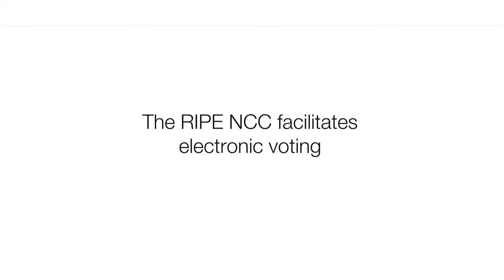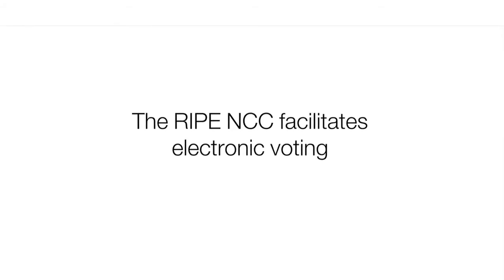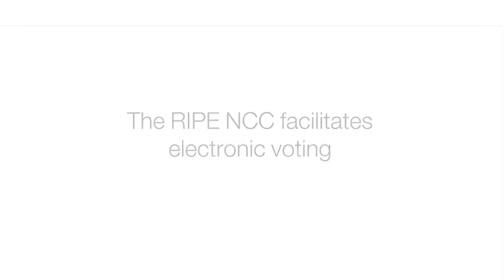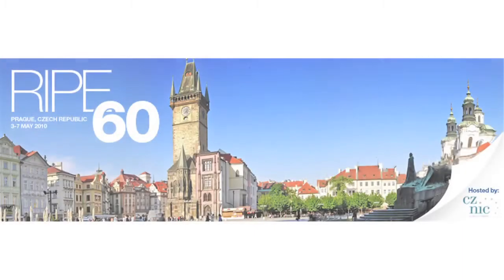Have you ever wanted to vote for a candidate in the RIPE NCC Executive Board elections, but you couldn't attend the general meeting to cast your vote? This year, the RIPE NCC is facilitating electronic voting for the Executive Board elections for those members that cannot attend the general meeting. On the 5th of May 2010, during the general meeting in Prague, you will be able to vote electronically via your computer from a remote location.